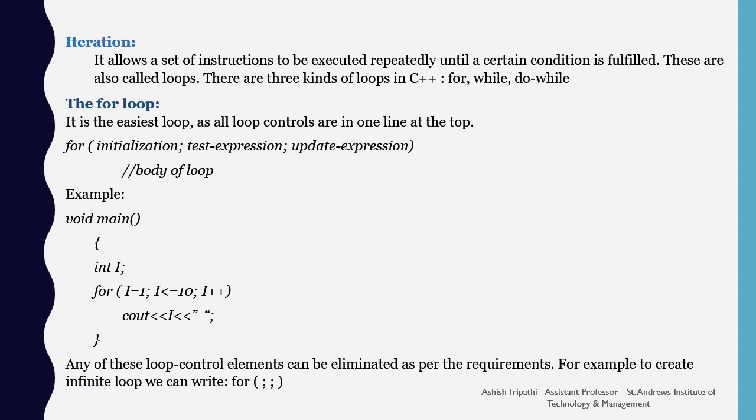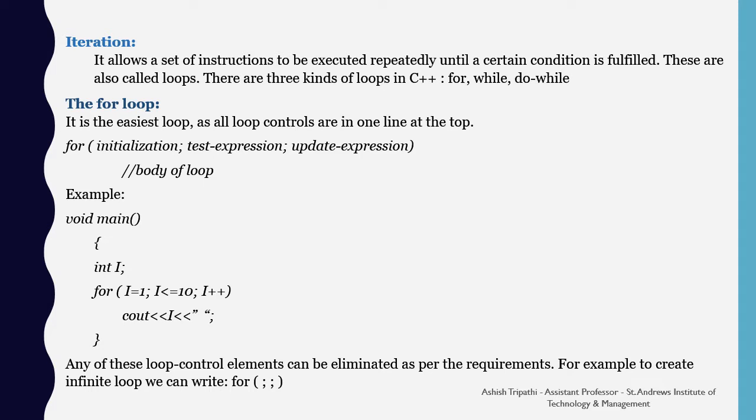Iteration. It allows a set of instructions to be executed repeatedly until a certain condition is fulfilled. These are also called loops. There are three kinds of loops in C++: for, while, and do while. Now begin with the for loop.